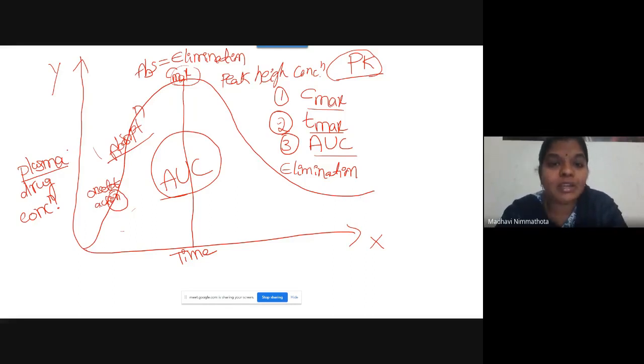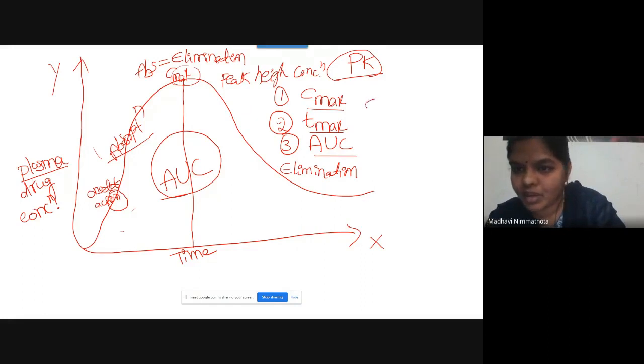So what are the parameters that depend upon the Cmax? Three parameters will be dependent upon Cmax. First one is rate of absorption, and then onset of action, and rate of elimination.